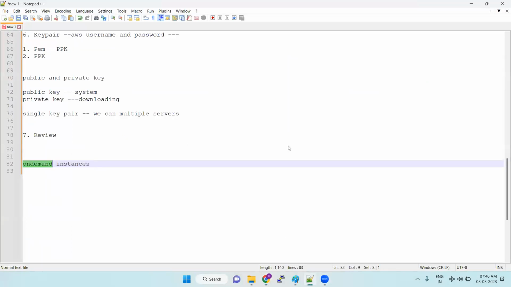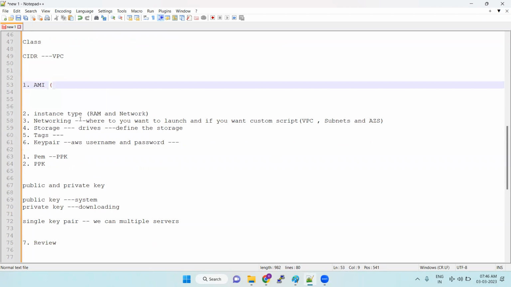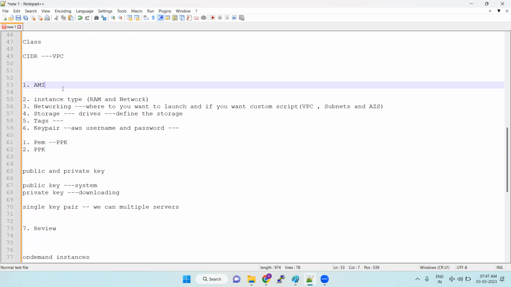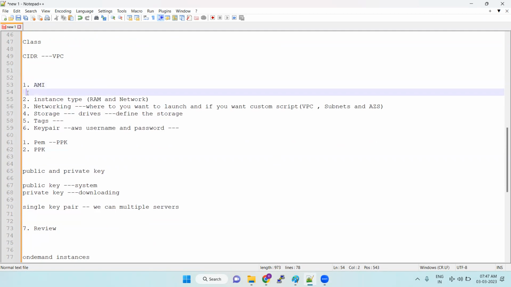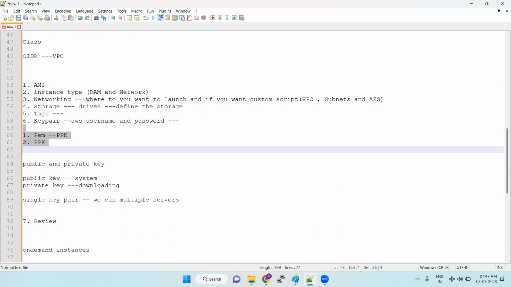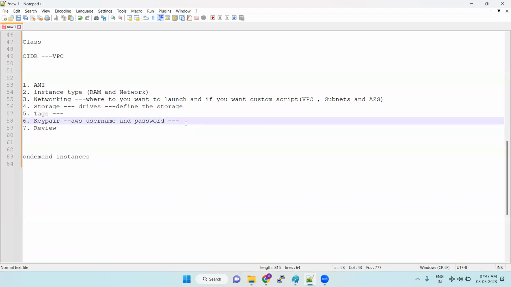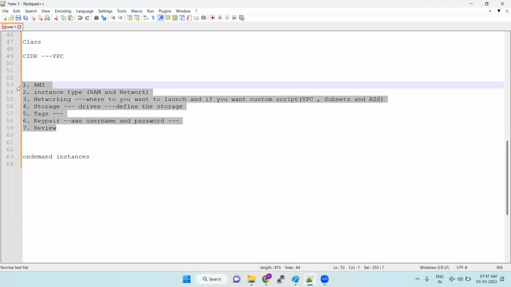Okay, so now these 7 steps we will consider here. AMI, instance type, key pairs. These steps are very important for launching any type of server in EC2. The first time we will see each and every step, so next time onwards, we'll directly launch the server. So first thing is operating system.